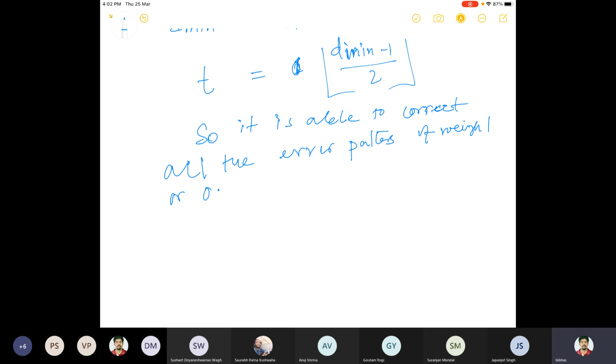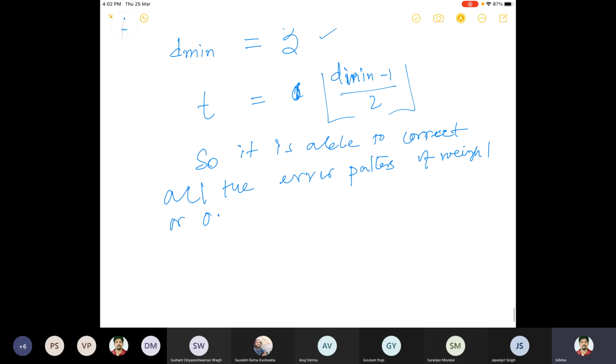The leader has length n equal to 7 here, so it can correct either weight 0 or 1. These are the error patterns, meaning the Hamming weight can be 1 or 0.